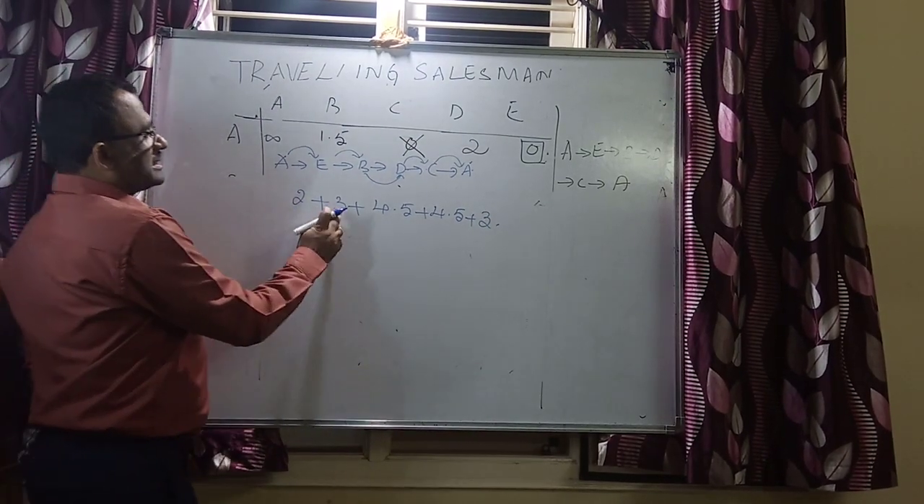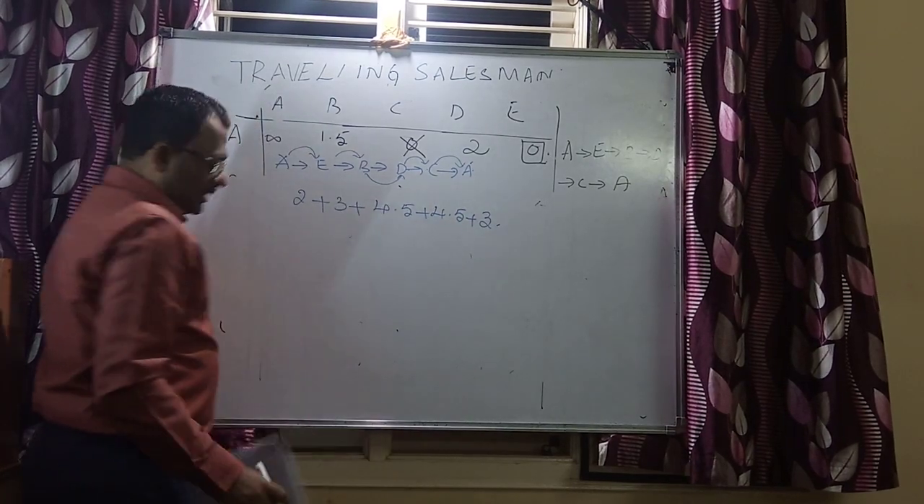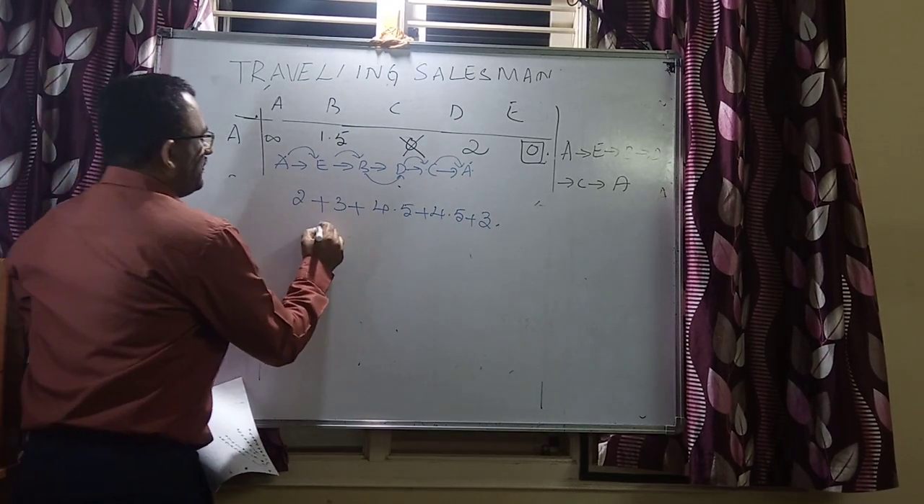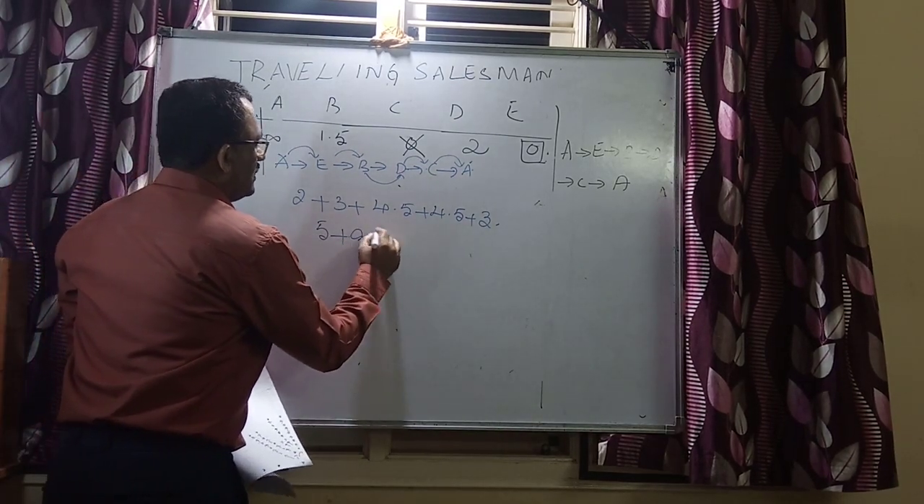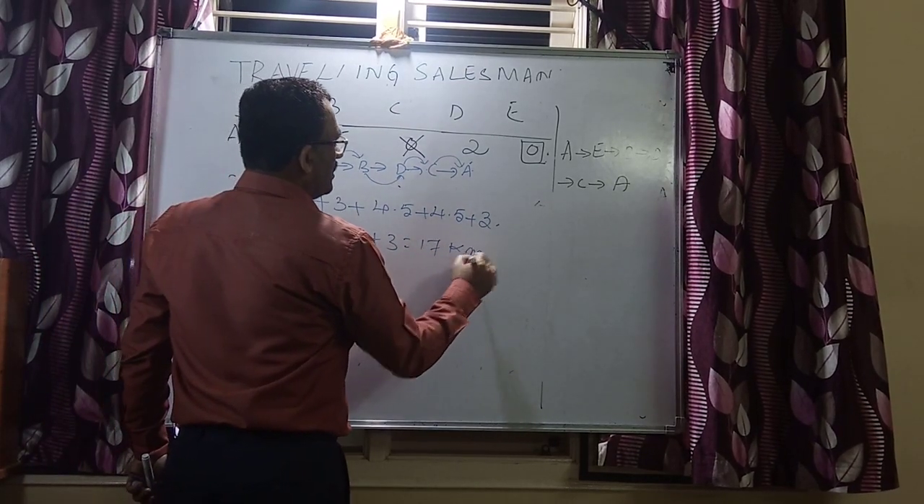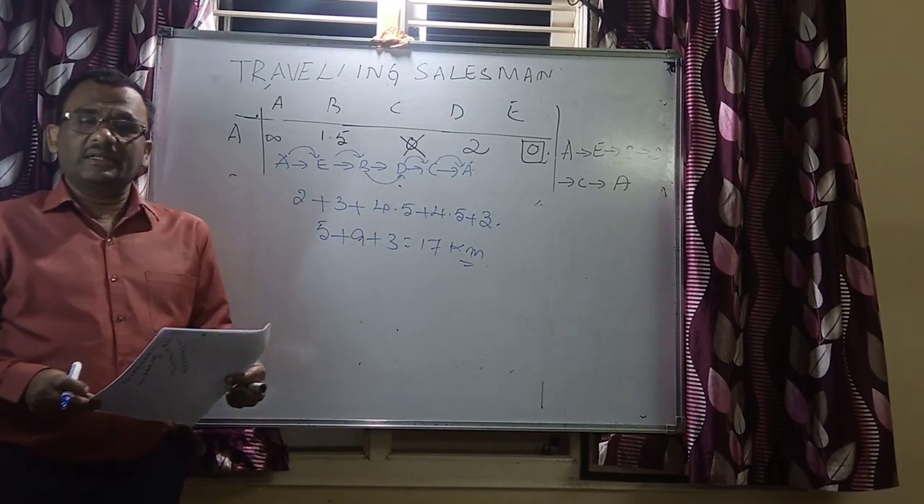Now this is 2 plus 3 is 5, 5 plus 9 is 14, and 14 plus 3 is 17. This is 17 kilometers. This is the least distance traveled. That's it. Thank you very much.